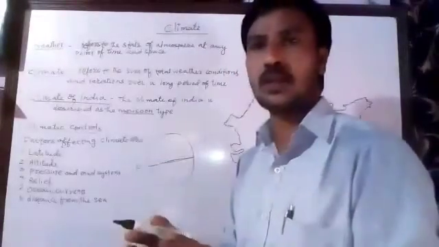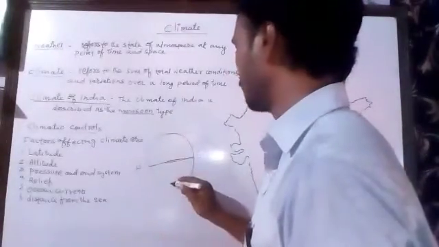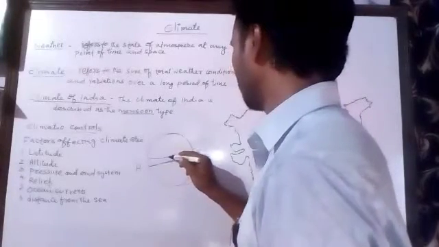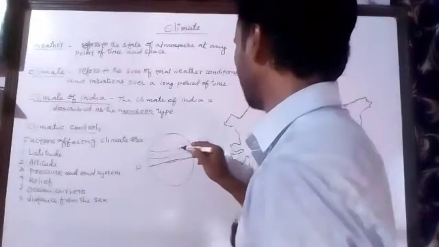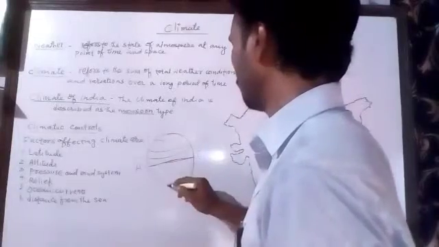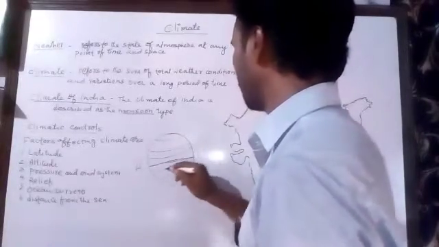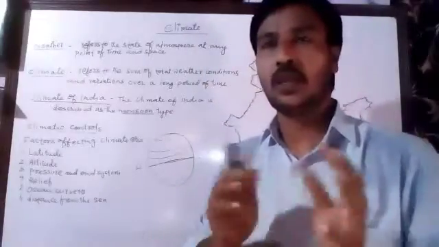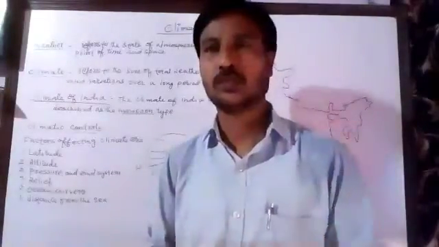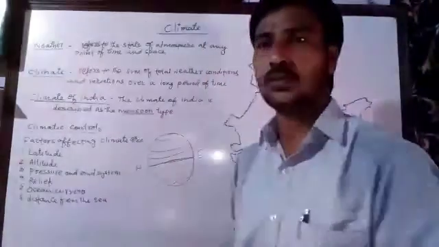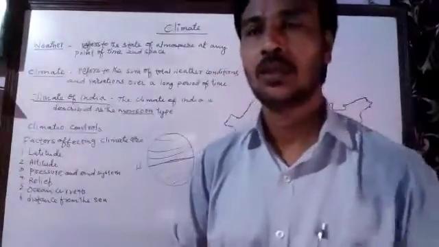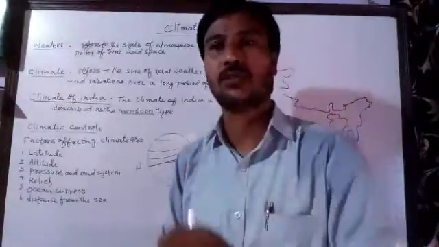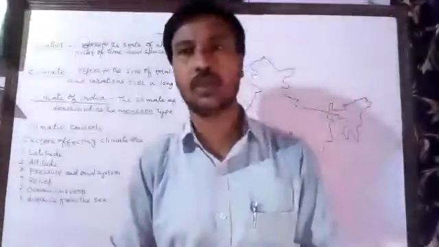Though these are imaginary lines, not actual lines, these lines which move parallel to the equator from west to east are called the latitudes. Now what does latitude tell us? These latitudes help us to find out the location of a place. We can easily identify the location of a place.